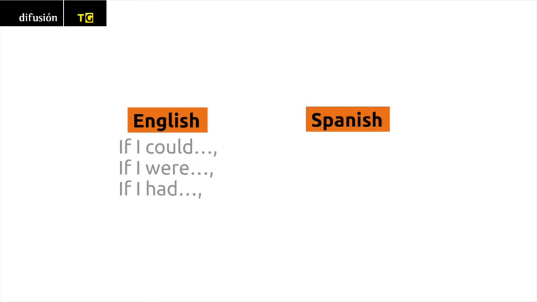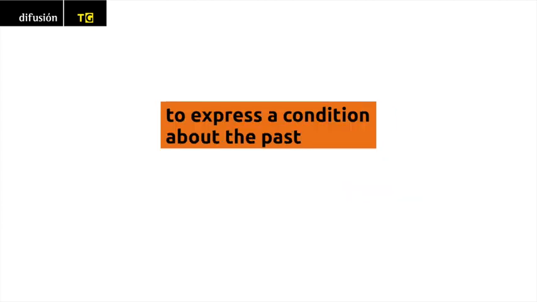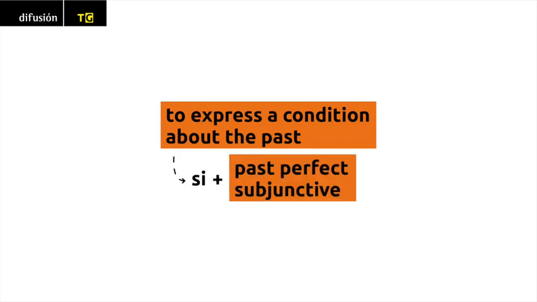When in English you would say, if I could, if I were, or if I had, these clauses would be expressed in Spanish as Si pudiera, si fuera, si tuviera. To express a condition about the past, we use si plus the past perfect subjunctive.